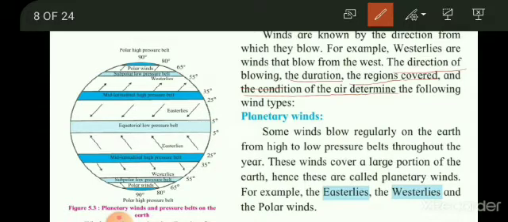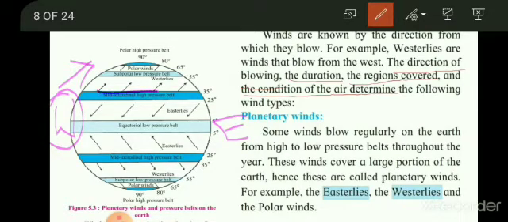Right now, we have read that the direction from which the winds blow, they are known by that name. For example, the westerlies and easterlies. Now we know very well, this is the west direction and this is the east direction. That's why the winds which are blowing from the direction of west are called westerlies, because they are moving in this way.